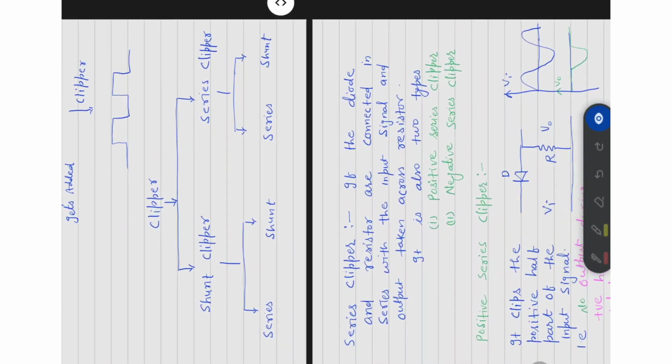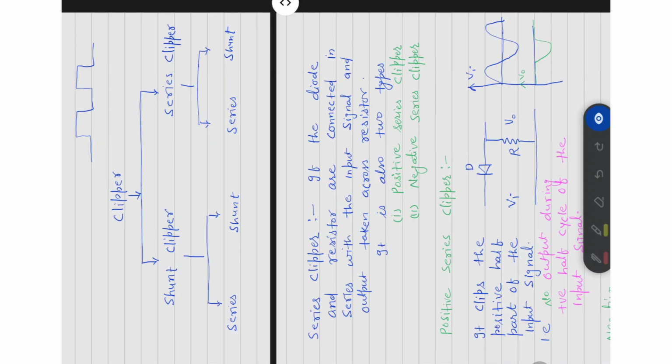And the types of clipper circuit are here. Types of clipper circuit are shunt clipper and series clipper. Shunt clipper is also of two types, positive and negative.